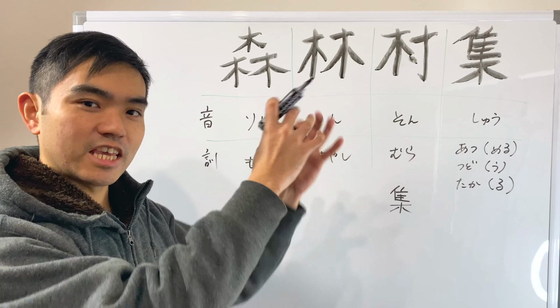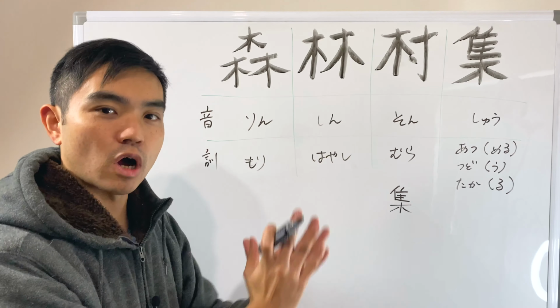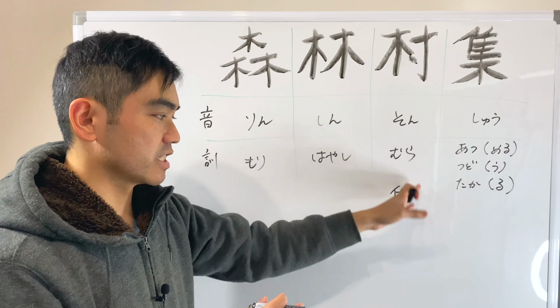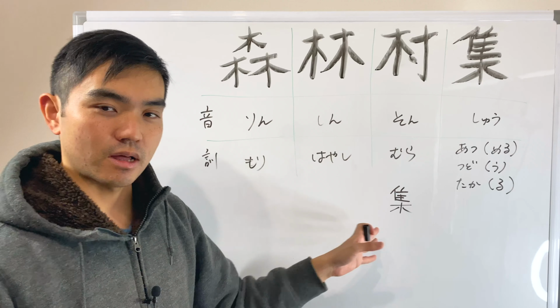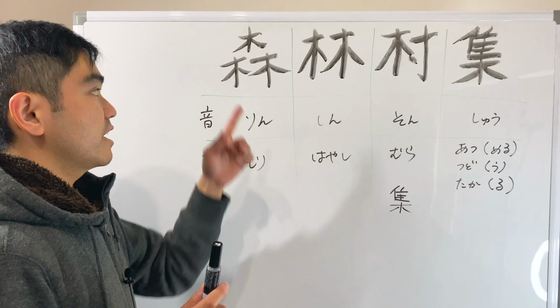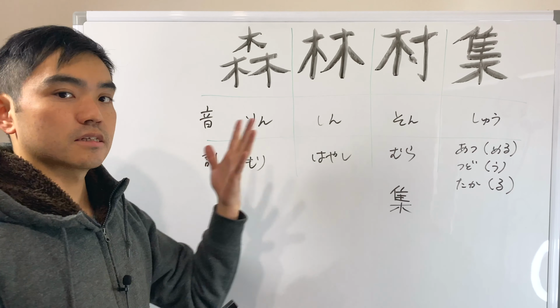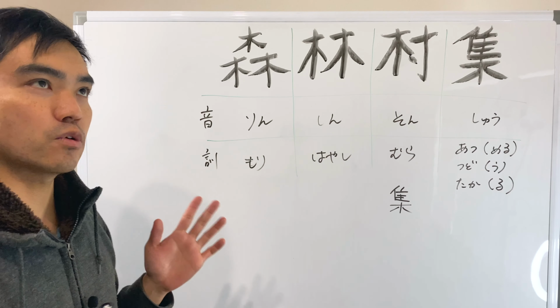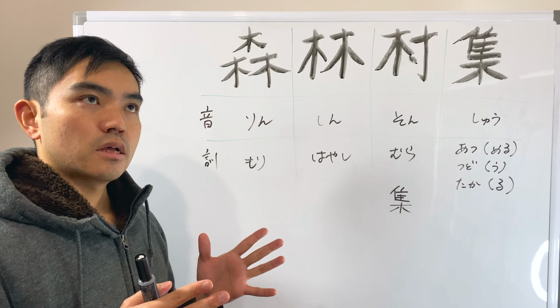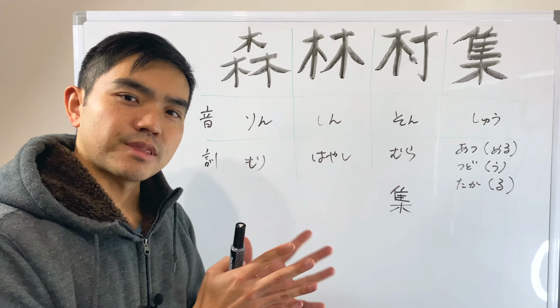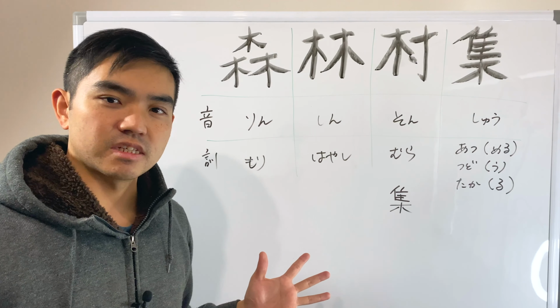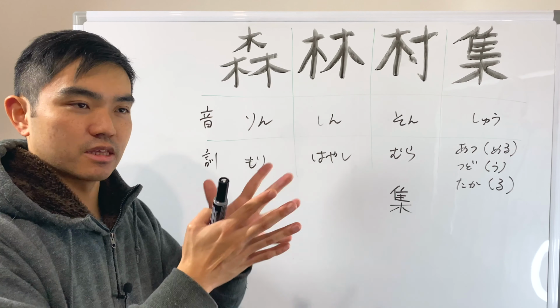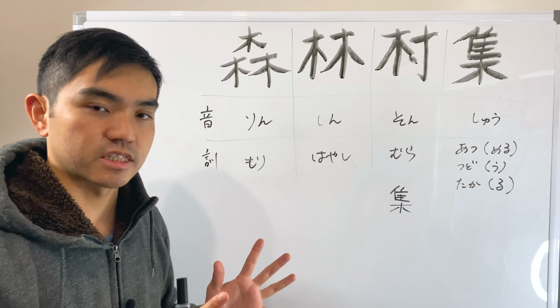You can see many birds are on one tree, right? So they're gathering up, right? And combining those kanji makes the forest, shindin. Okay, so when you go to a mountain, then you can see many woods in the area, right? So that you call that forest, right?